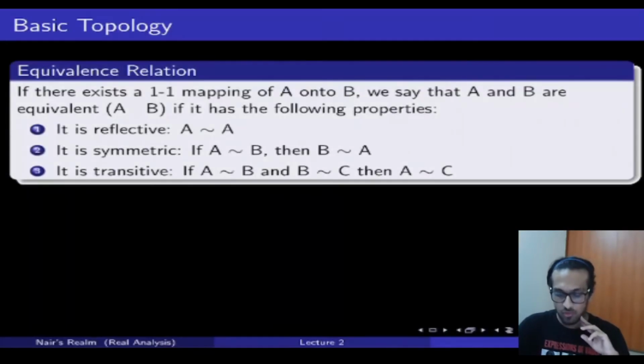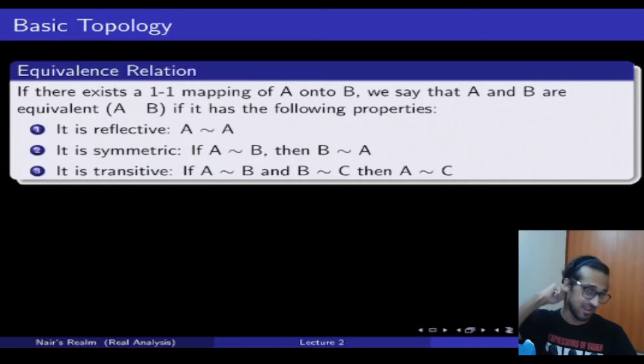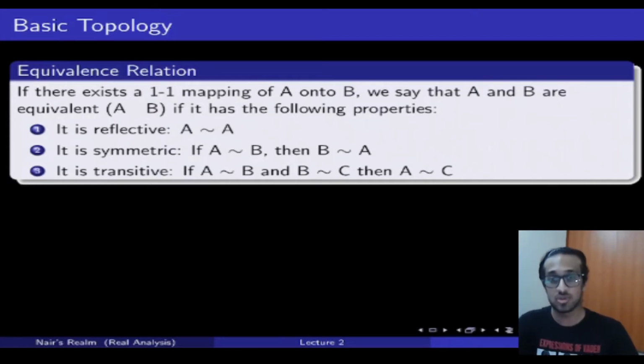So now quickly moving on to today's topic, which is basic topology. For those of you who have dealt with relations before and know what relations are, there is a particular term called equivalence relation. I'm not going to explain this in detail because I expect most of you to know it.